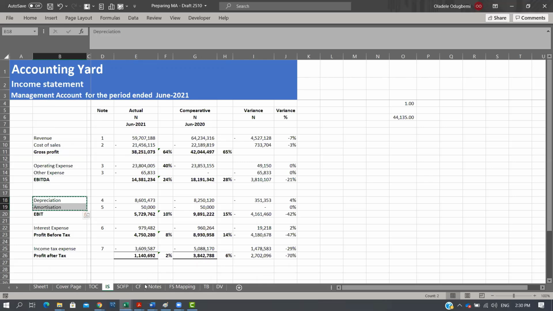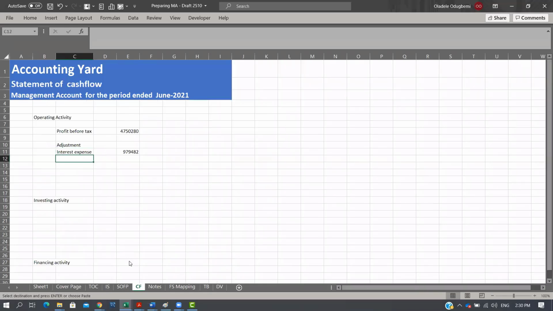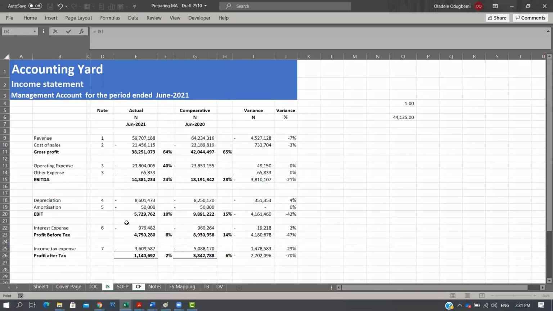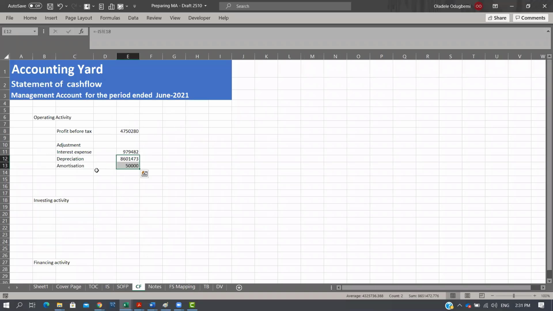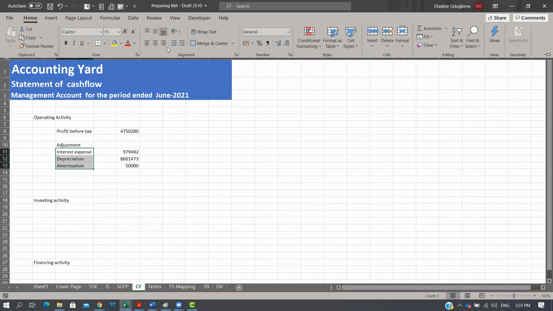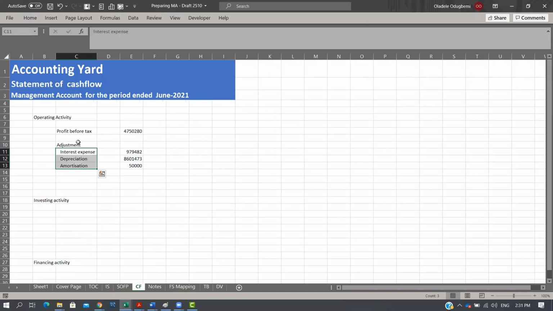So we can copy these two, come to the statement of cash flow, bring it here. There are deductions, so we need to add them back. So go to our IS and pick depreciation and amortization, right? For the sake of this class, to make it more presentable, we click here and bring it in so that it's clear that those things are clearly adjustments under this category, right? So with this, we can now go to the next step.